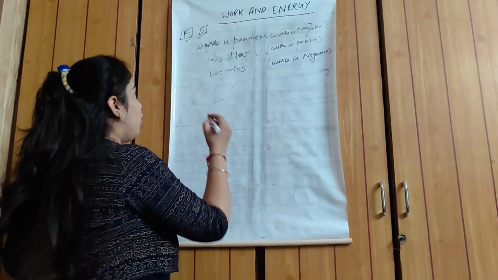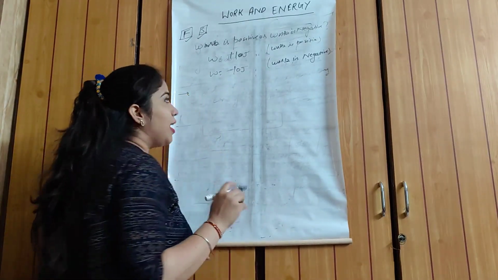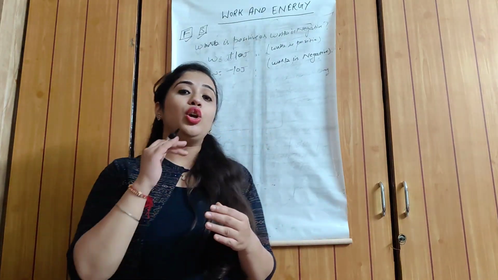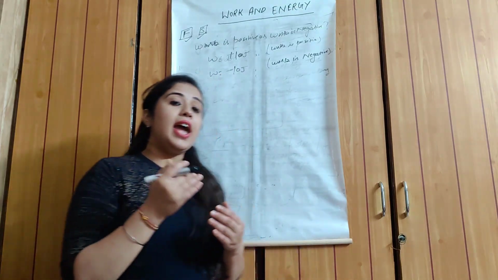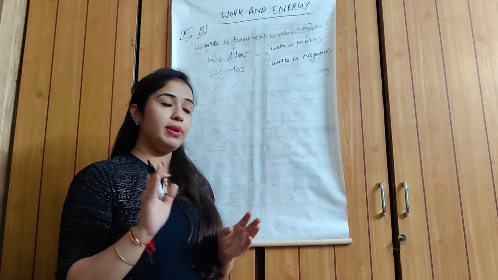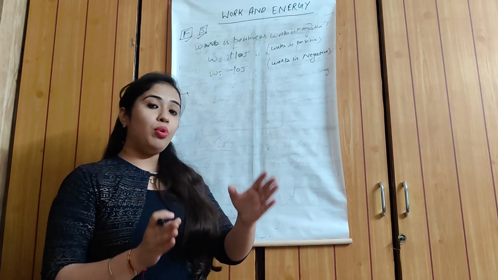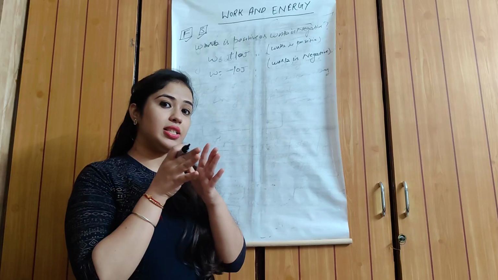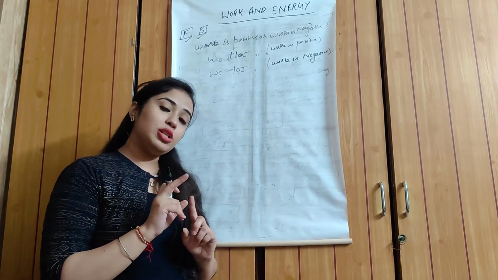The concept behind work being positive or negative is that when you apply force and the displacement occurs in the direction of the force, that is, when force and displacement both occur in the same direction, then work done is positive.